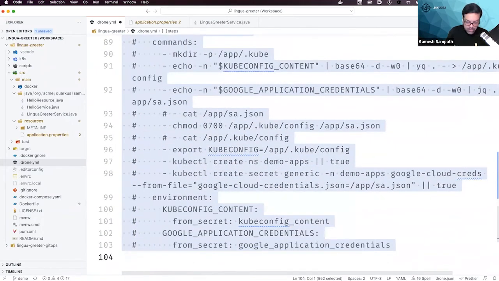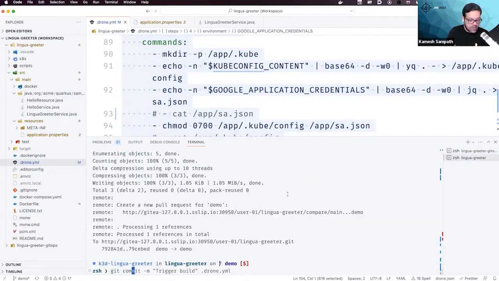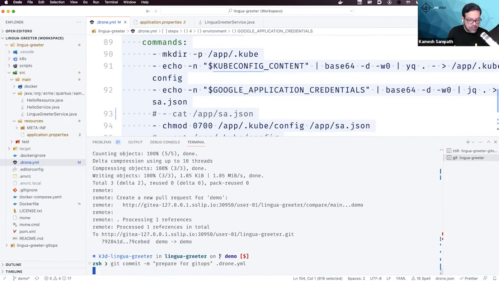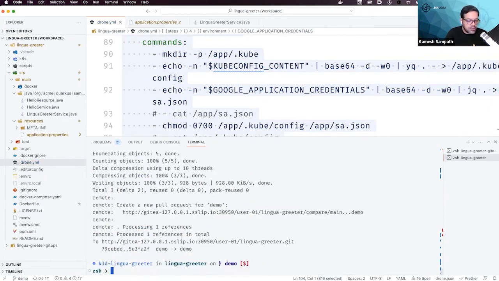And then I'm going to do git commit, I say prepare for GitOps, and git push demo.